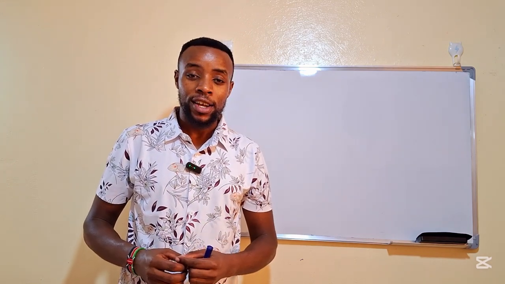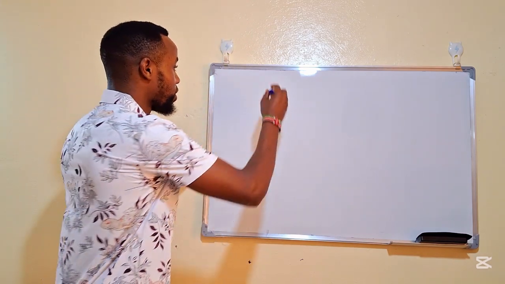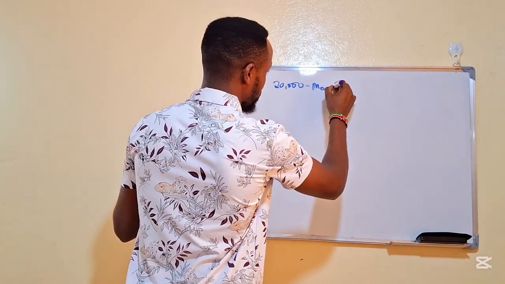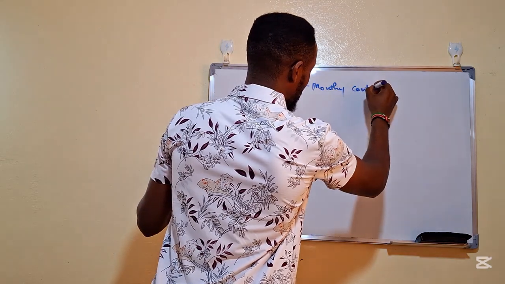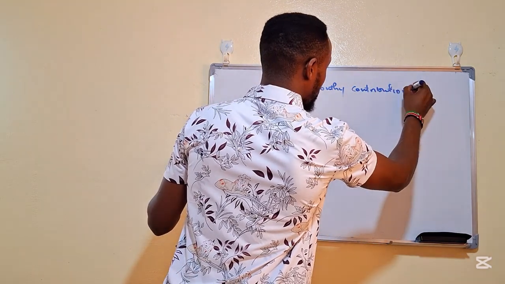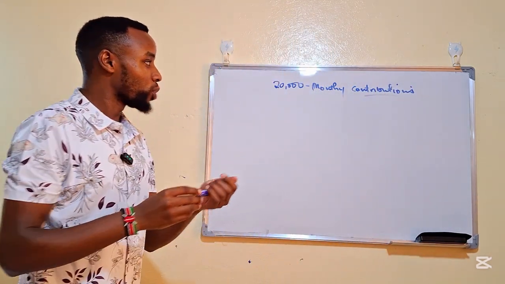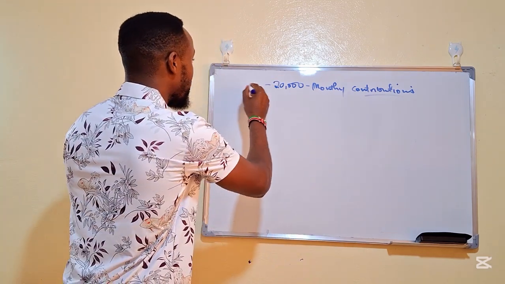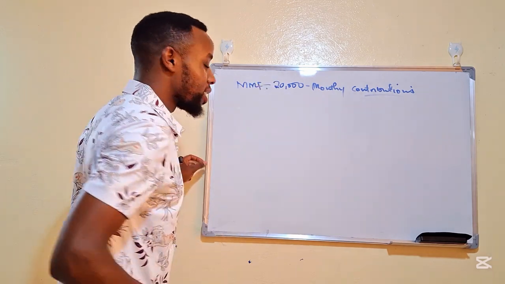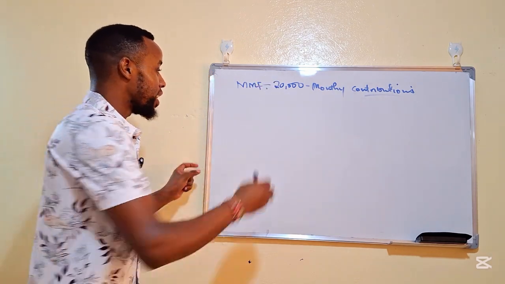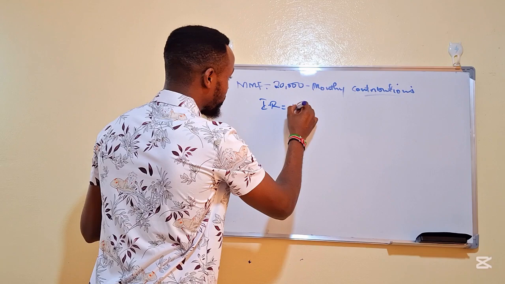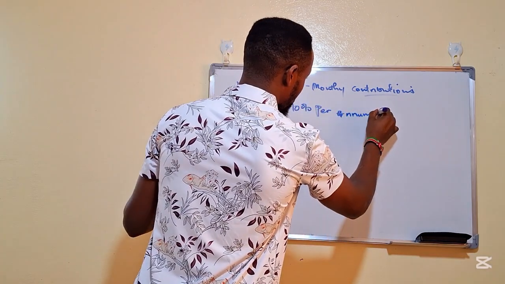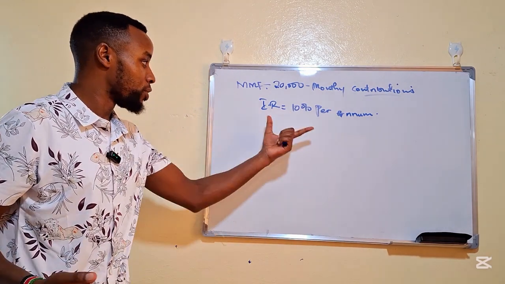Now, if you contribute 20,000 monthly contributions in a money market fund account, that is going to give you an interest rate of 10% per annum, and that is annual interest.